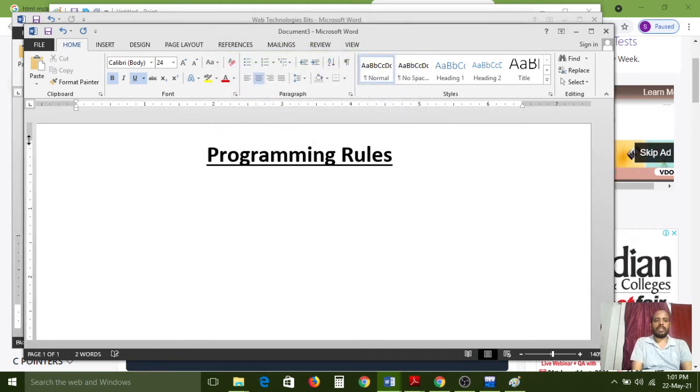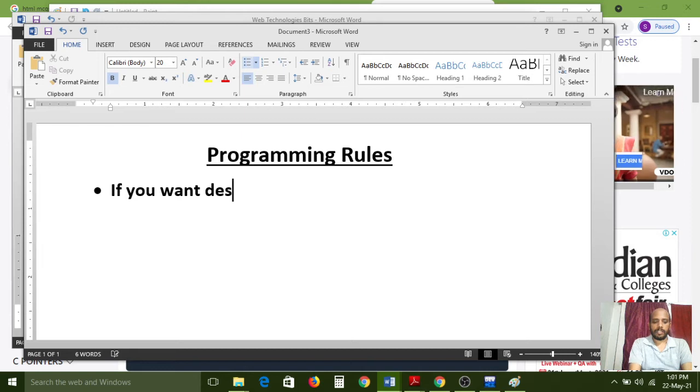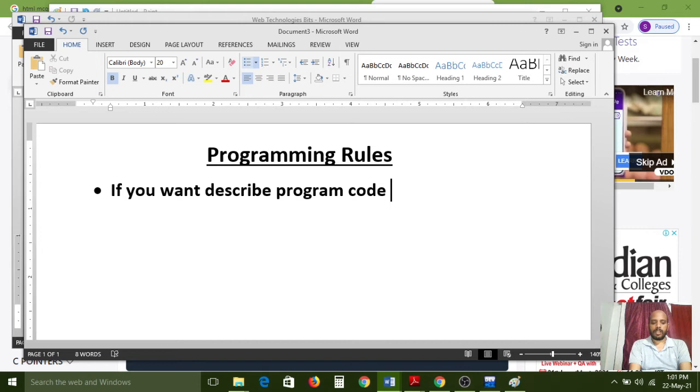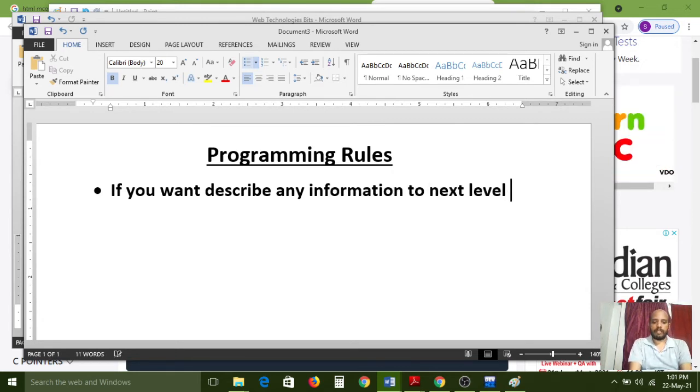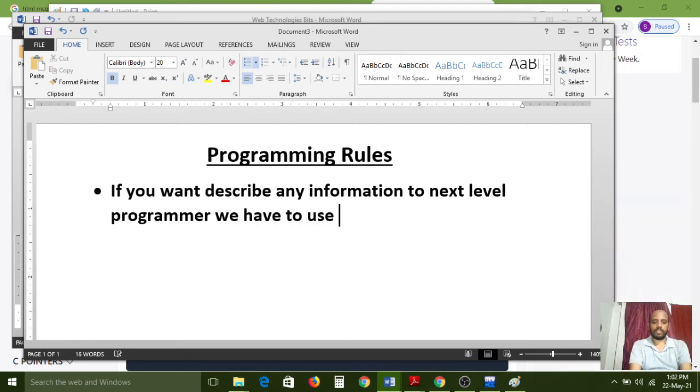The first rule is, if you want to declare any logic of code, if you want to describe the program code, if you want to describe any information to the next level programmer, we have to use comments.